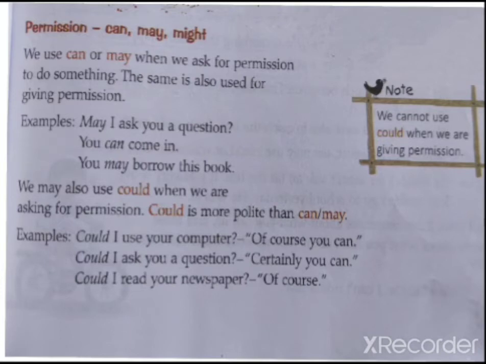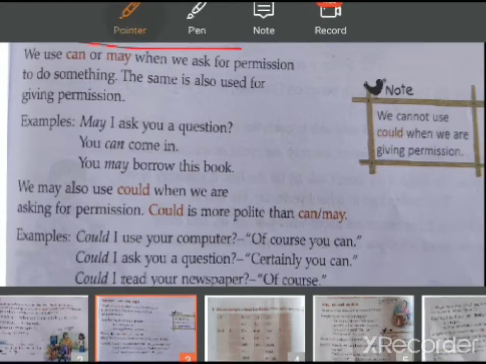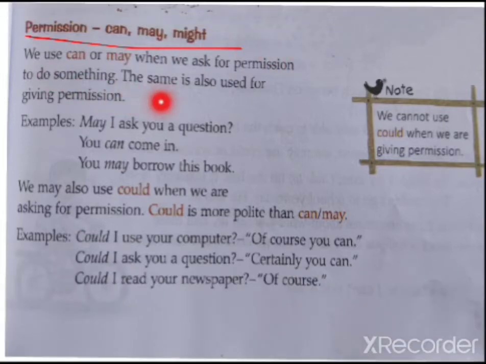Now in modals we have categories. I told you we can use them for ability and permission. So first we are going to learn about permissions. Can, may, might. We use can or may when we ask for permission to do something. The same is also used for giving permission.